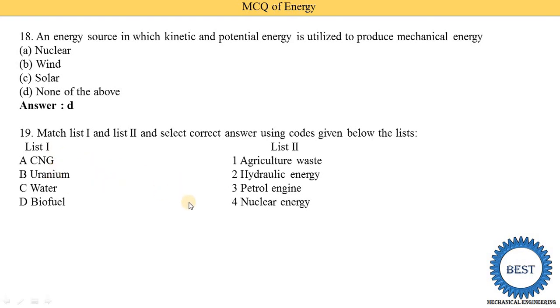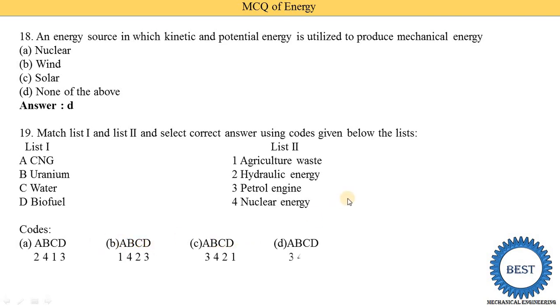Uranium is used in nuclear, so for B, 4 is the correct answer. Option C is water. Water is used in hydraulic energy, so with C, 2 is connected. Biofuel is agriculture waste, so for D the answer is 1. In an exam, different options are given, such as ABCD combinations in each option.